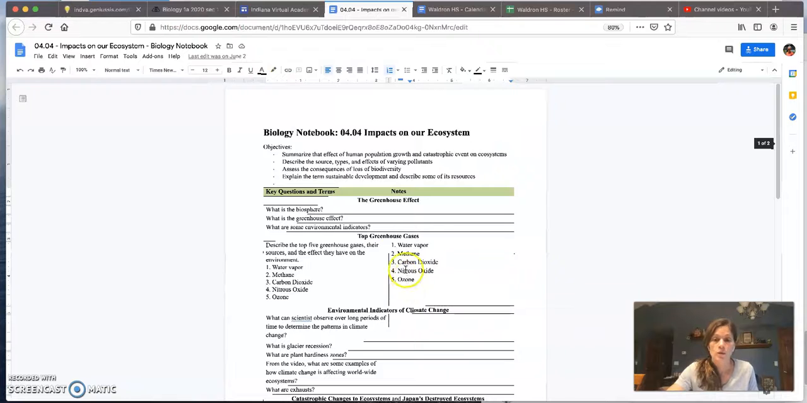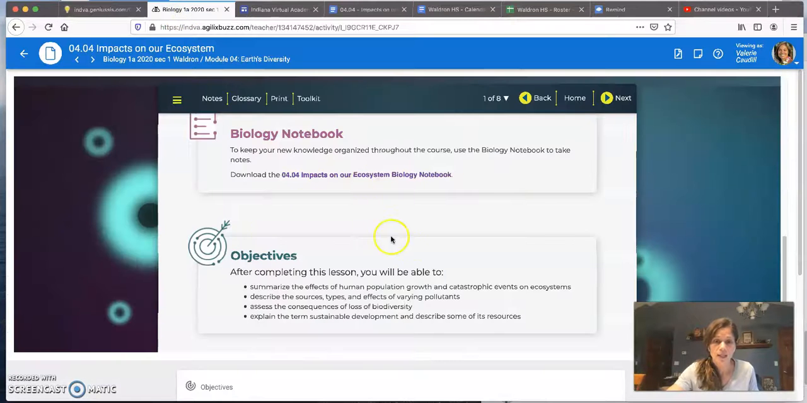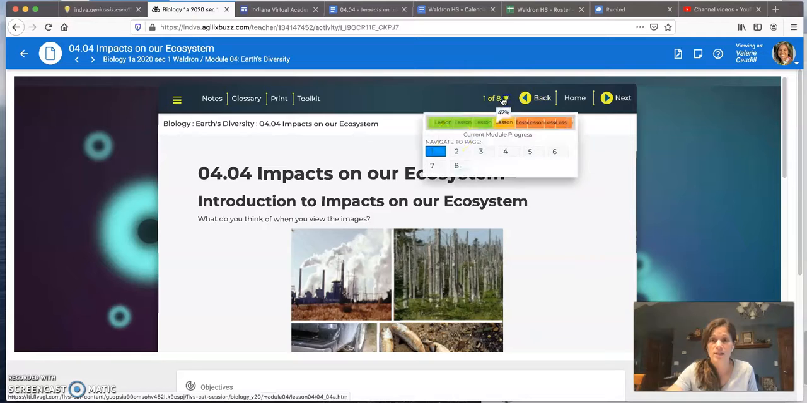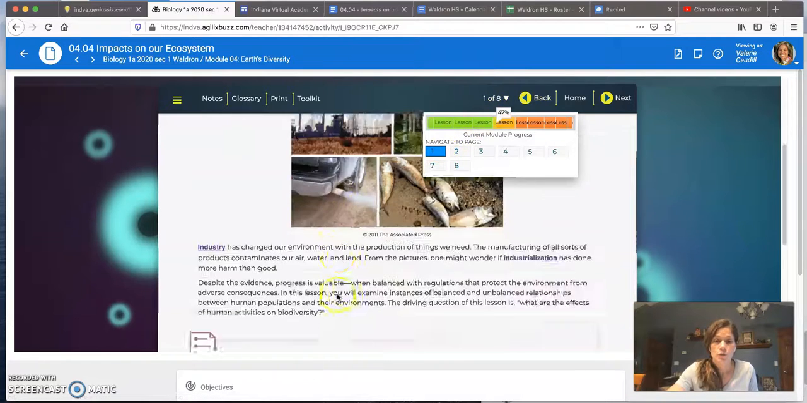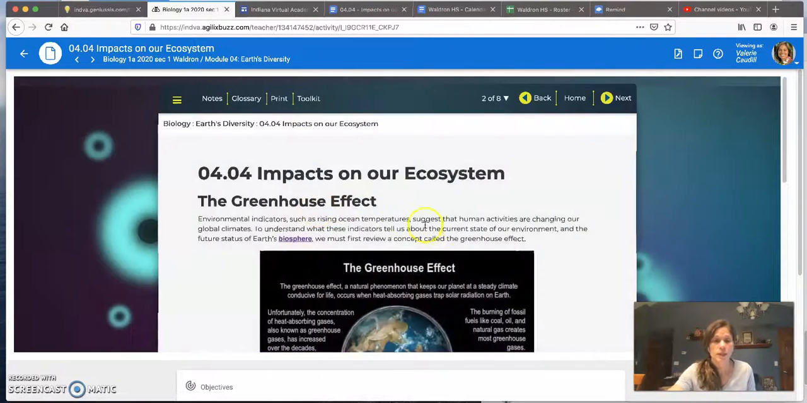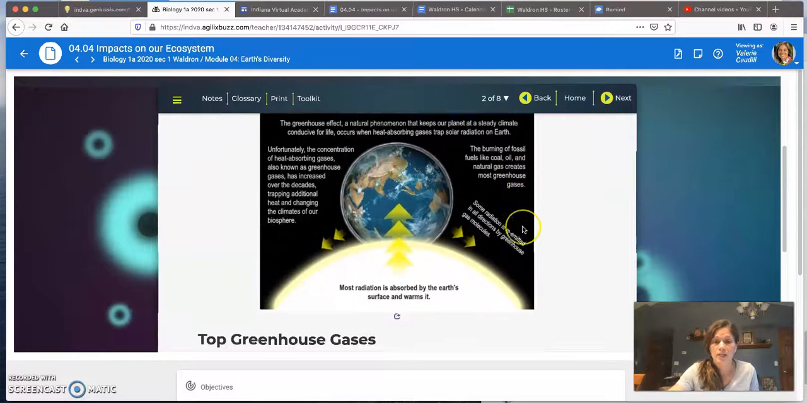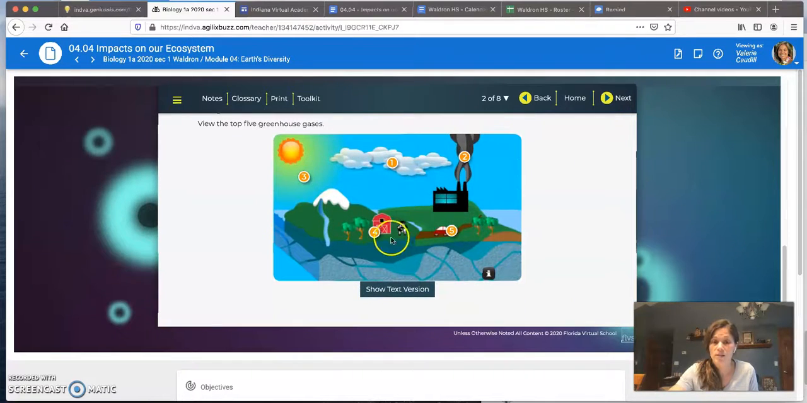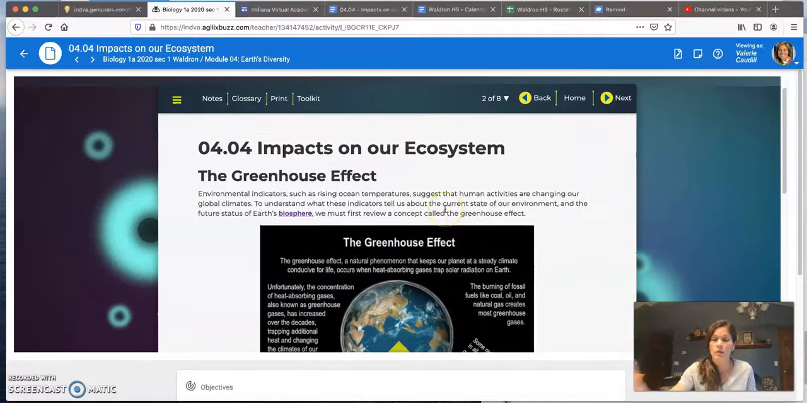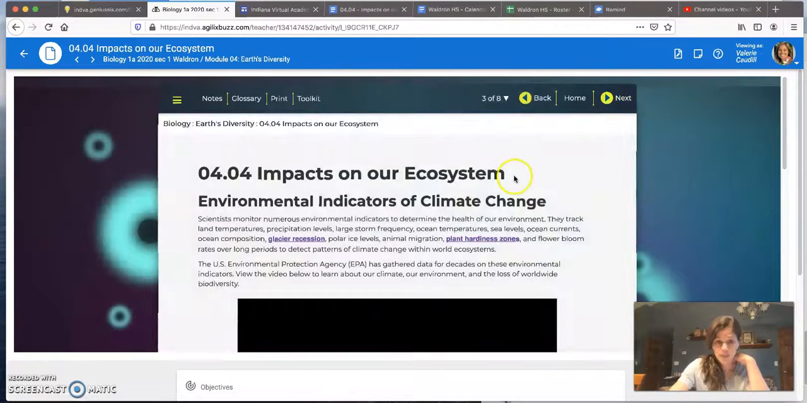Okay, so there's your notes page. And if we go back to the lesson here, we have 8 slides in this one. So once you've read through the first slide, continue on to the second. You'll read all about the greenhouse effect and what greenhouse gases are. You have some interactives here, so make sure you document all you need to on that notes handout. And then go to slide 3.